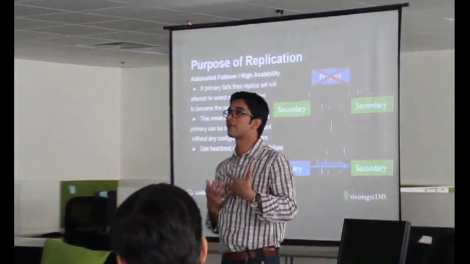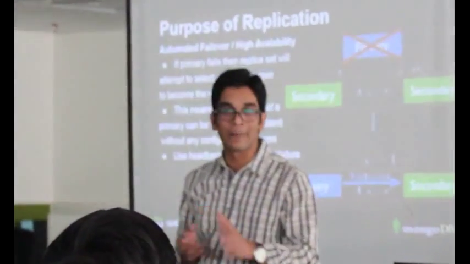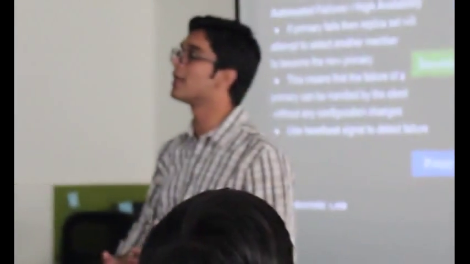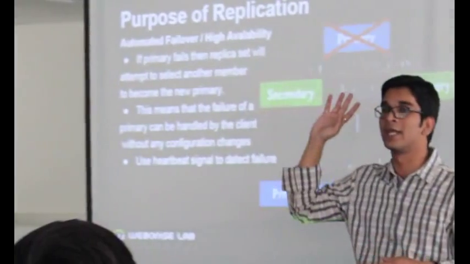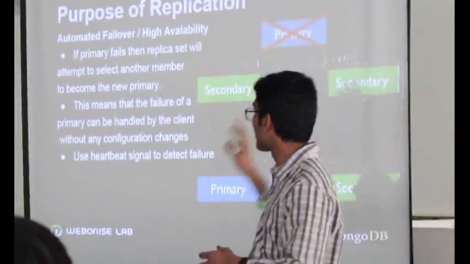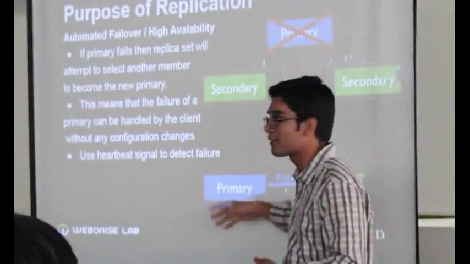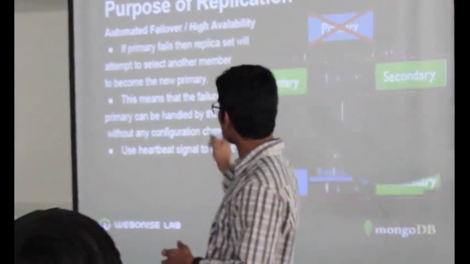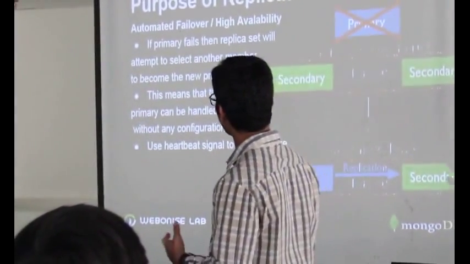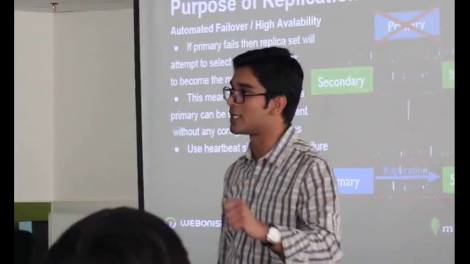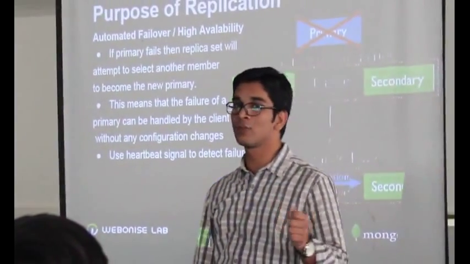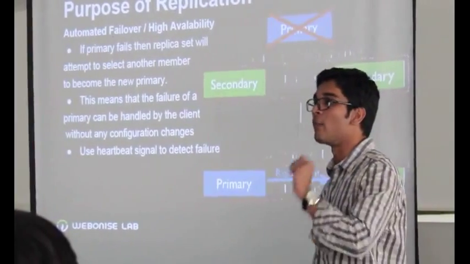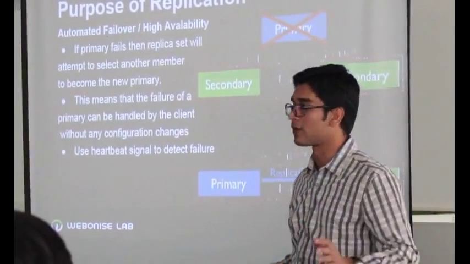If it is a network connectivity failure or whatever has happened, it starts recovering. And the moment it's recovered, it says, okay, I'm available and I will be secondary. So this is how it works, and it keeps acting as a primary. This means that a failure of a primary can be handled by the client without any configuration changes. So in your application, you don't have to make any changes. That has to be taken care of by MongoDB itself at its own level.